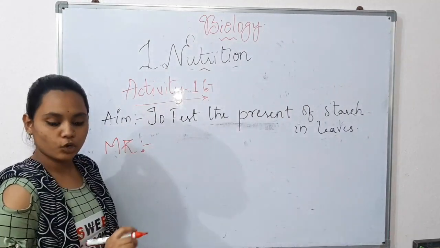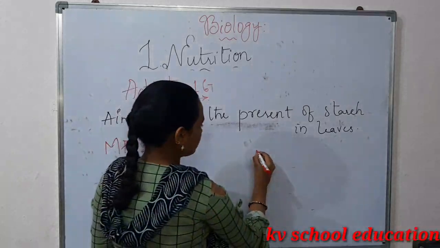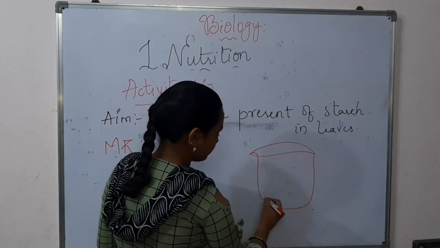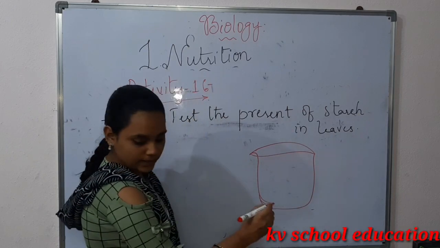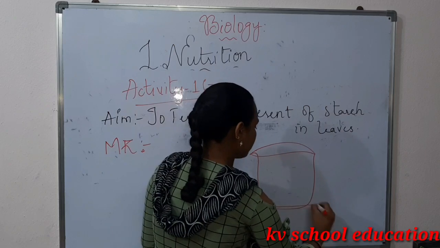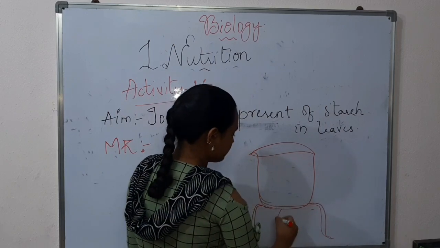First let us draw a picture. This is the beaker, here the stand, and here the Bunsen burner.